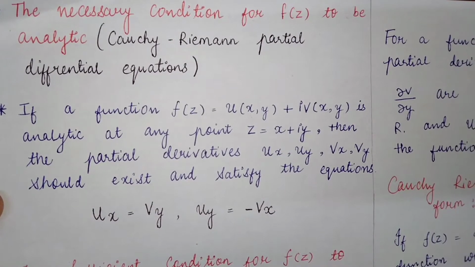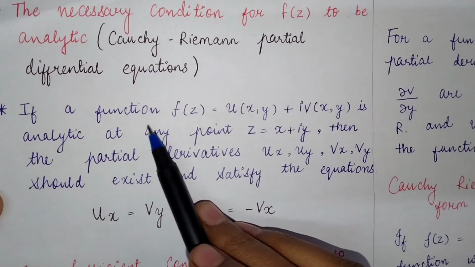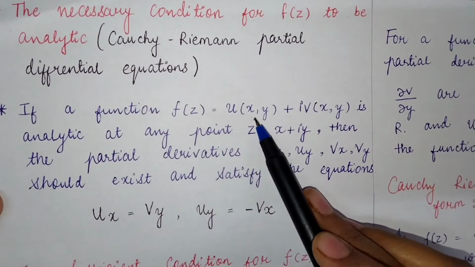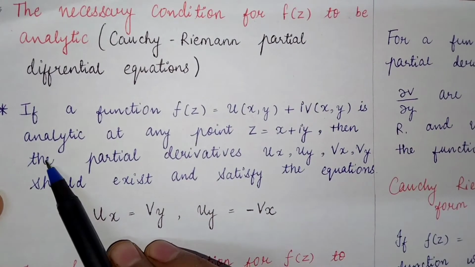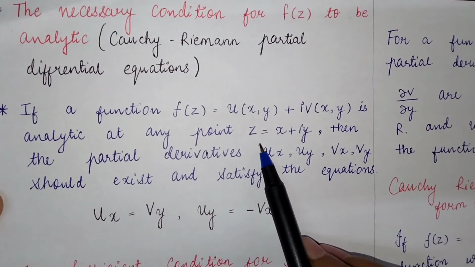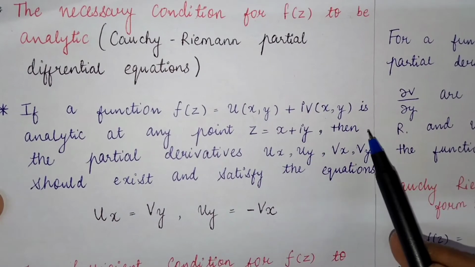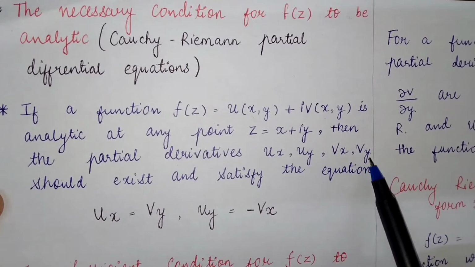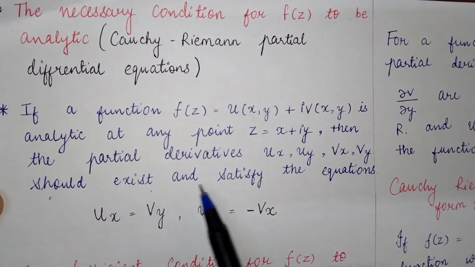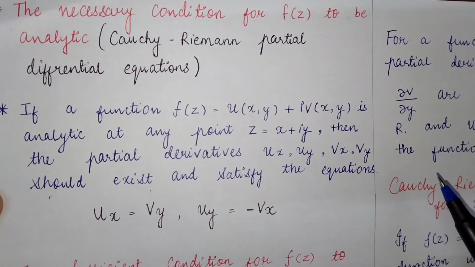Function analytic ક્યારે થાય? If a function f of z is equal to u of x comma y plus i v of x comma y is analytic at any point z equal to x plus iy, then the partial derivatives ux, uy, vx and vy should exist and satisfy the equations.